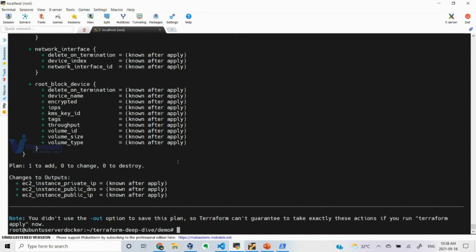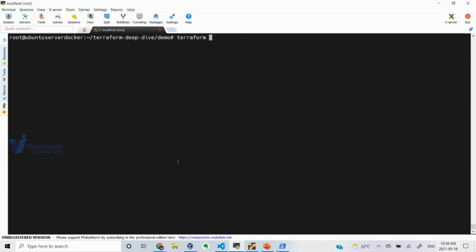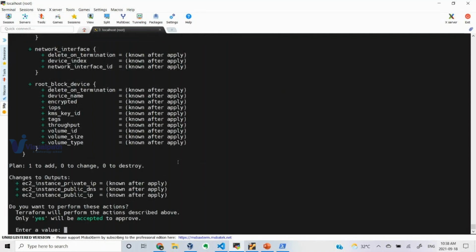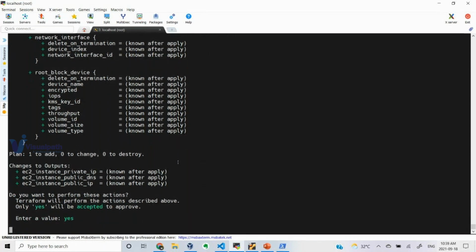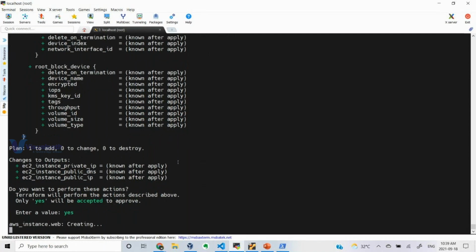Okay, so now let me try to execute. So, terraform apply. When you execute terraform apply, in the background it will execute terraform plan, and it will ask you whether you want to continue or not. It's an interactive way. If you say yes, it will create. If you say no, it will cancel. So if you say yes, it will now contact my AWS account, and then it will create my EC2 instance. You can see here it is trying to create.